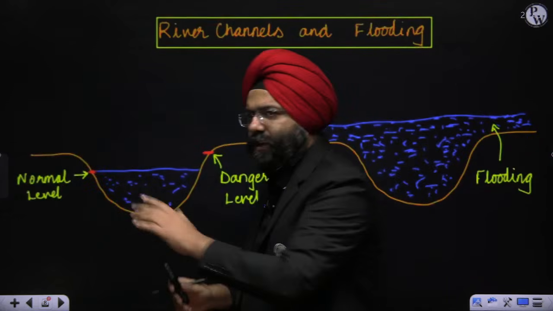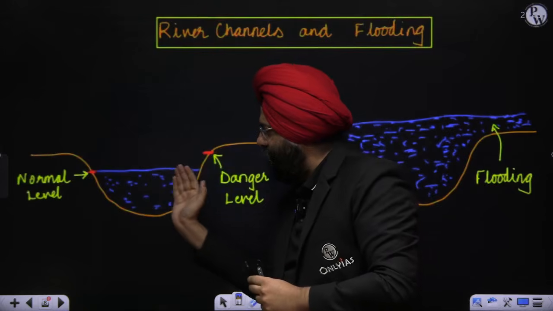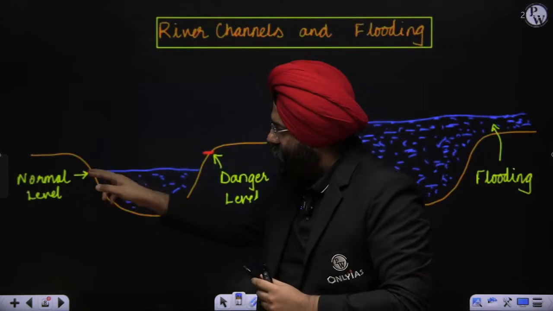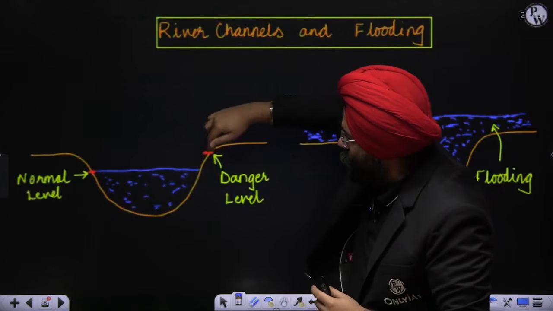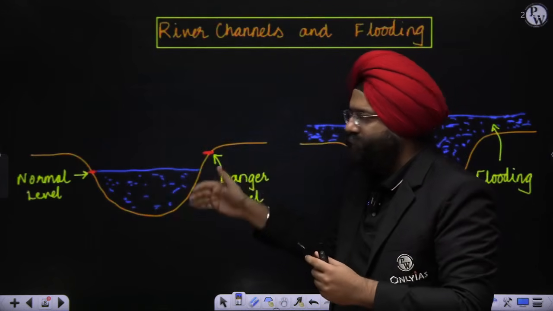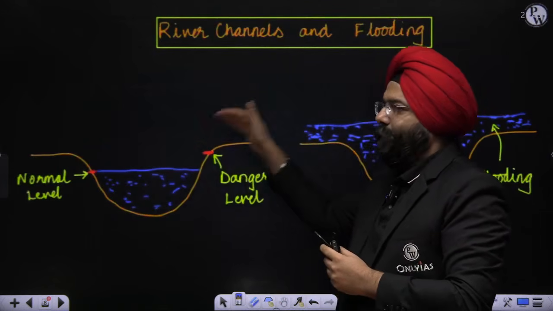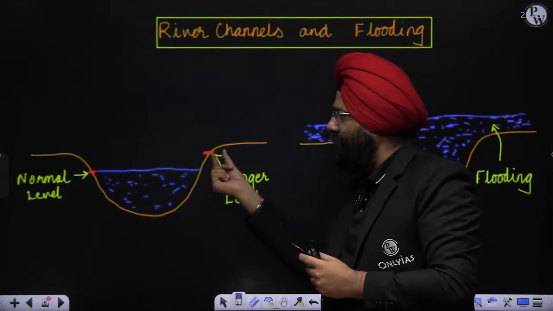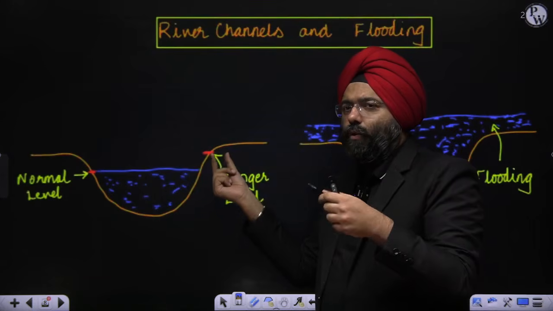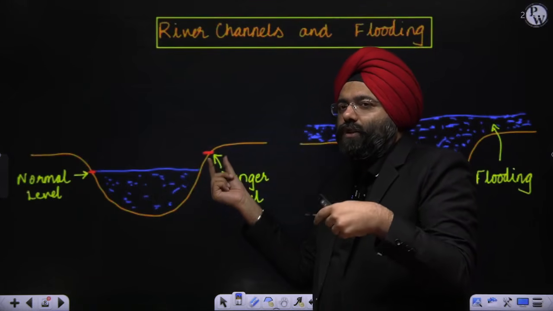Normally, when a river is flowing in its channel, this is the normal water level. Now, if the water crosses this particular mark, it is possible that it will come to the upper regions also, where it will lead to destruction. So this danger mark is generally a significance that the water might cause floods in the future.